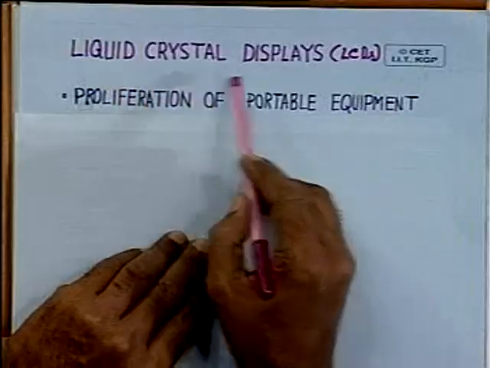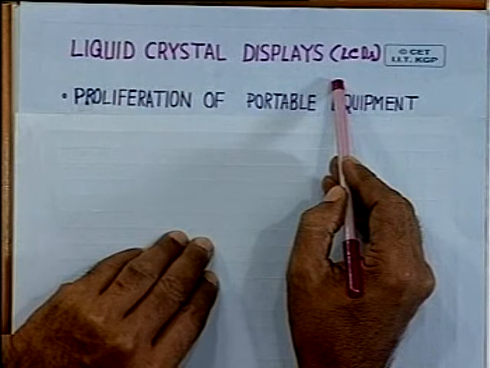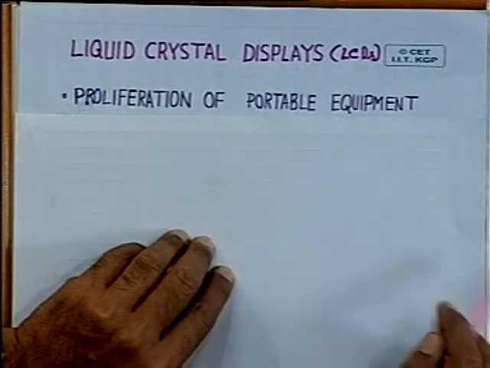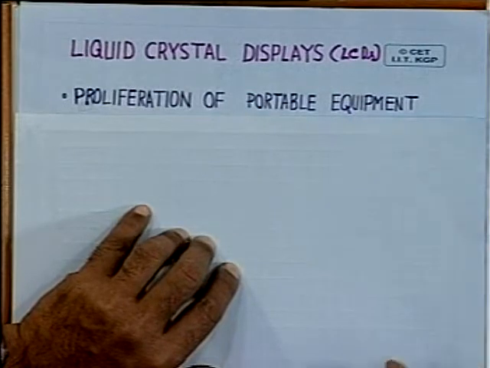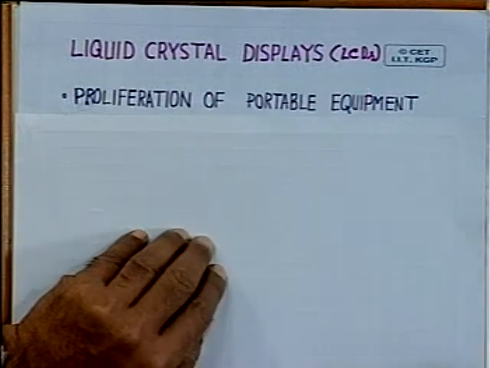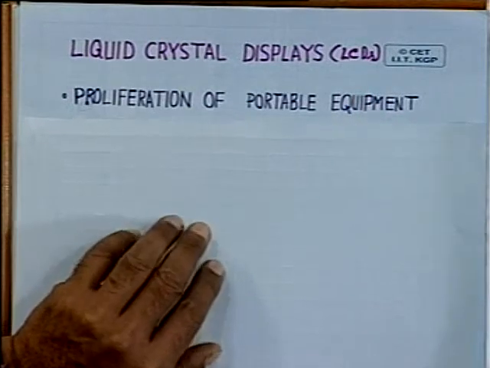So, in such a case the display device should consume very small power, and in that context liquid crystal displays are very useful because they consume much smaller power than light emitting diodes. So, because of the proliferation of portable equipment, LCD displays are becoming more and more popular.